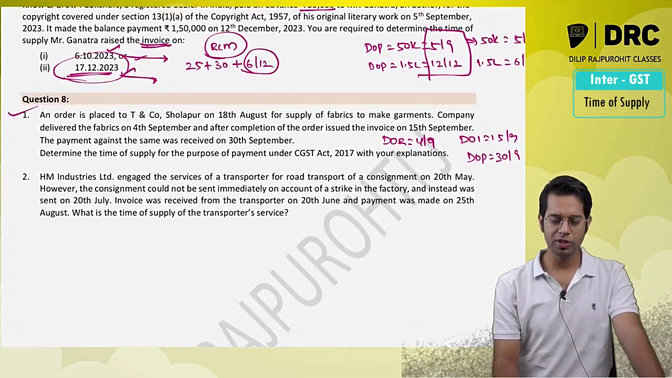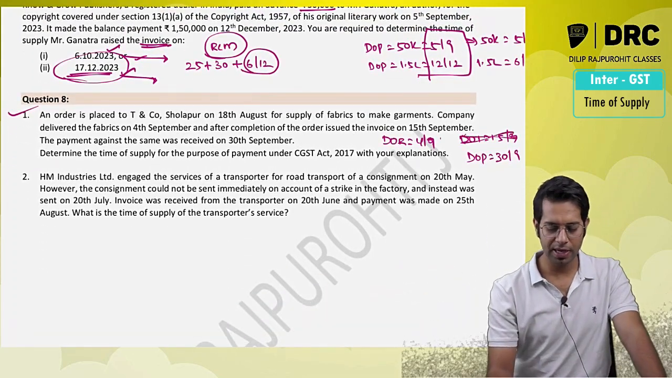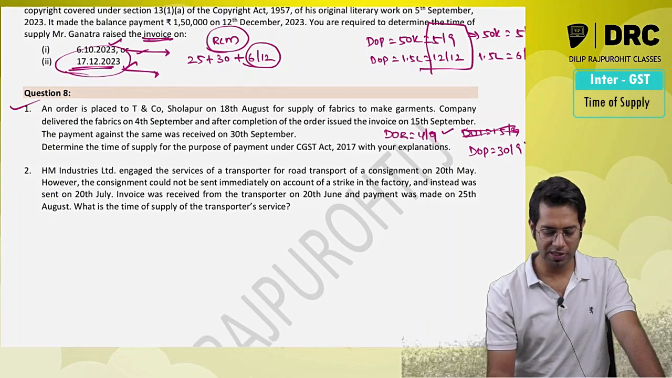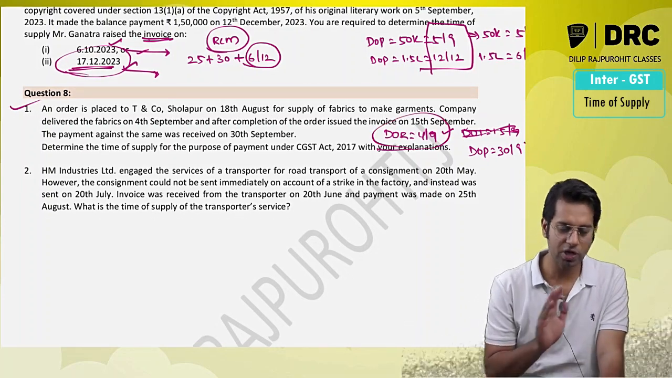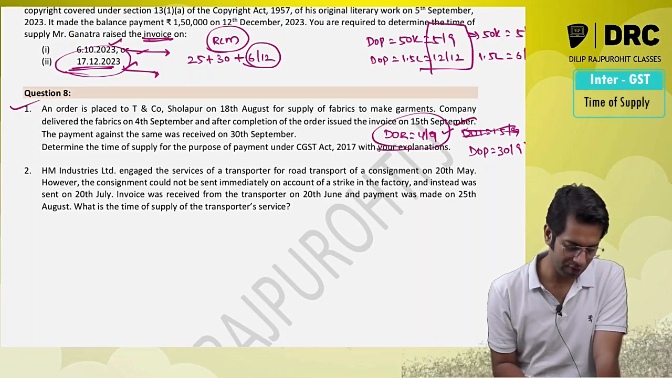So is the invoice issued within the due date? No. So time of supply will be date of invoice or date of payment, whichever is earlier, which is date of removal. Sorry, date of removal or date of payment, whichever is earlier, which is date of removal.